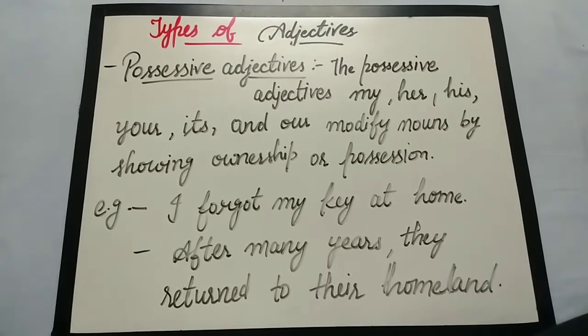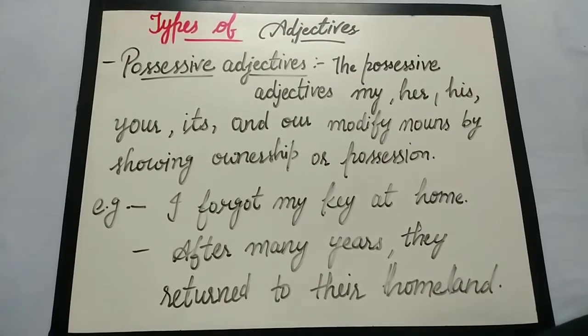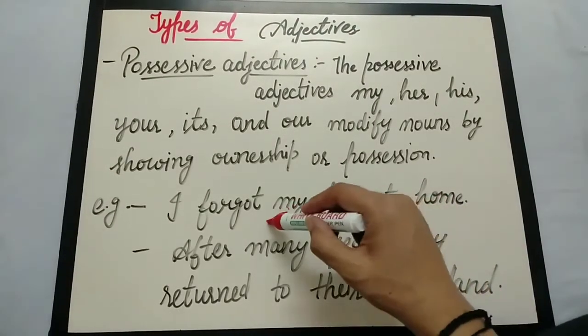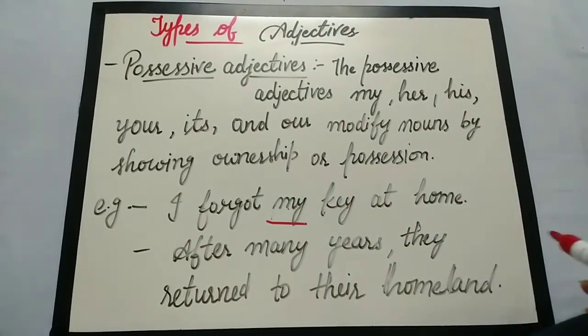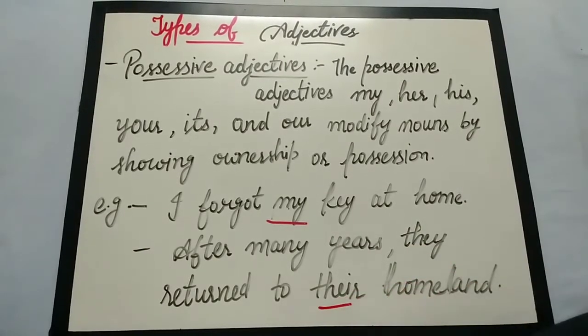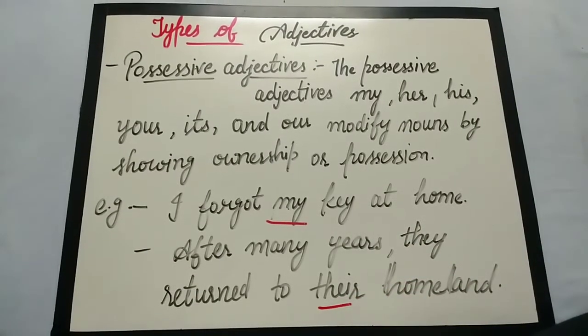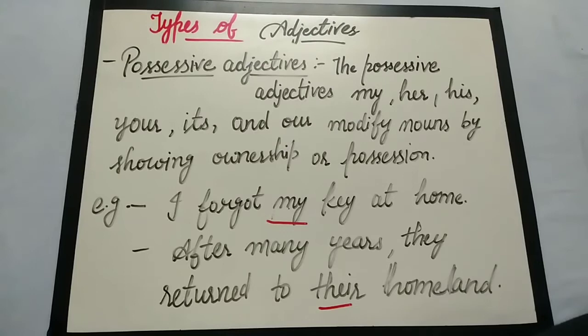For example, I forgot my key at home. The word my here is showing the possession over the noun. So my is the possessive adjective. And after many years they return to their homeland. This is also showing the possession or ownership, and it comes before the noun. So this is a possessive adjective.